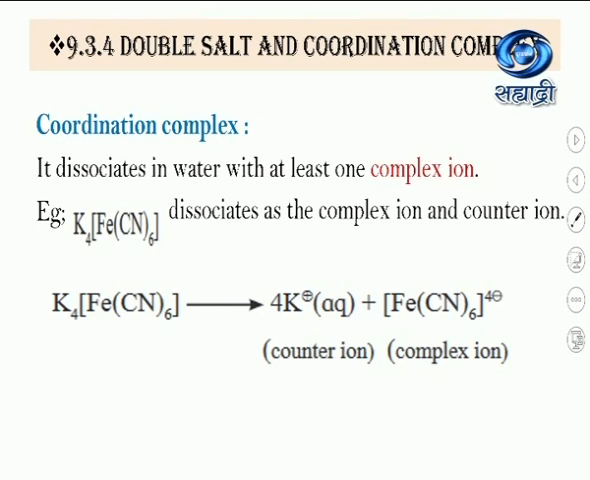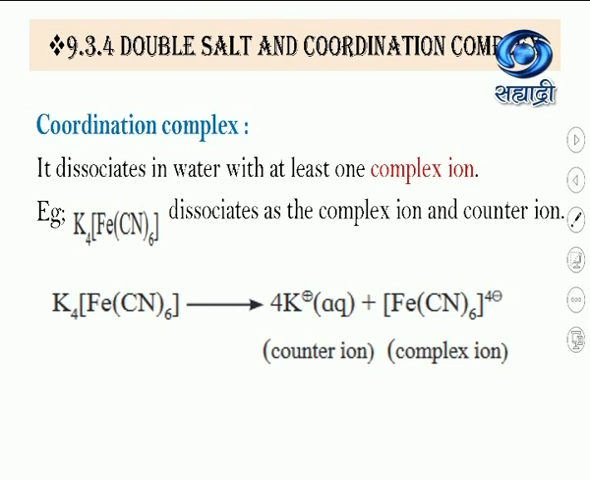For example, K4[Fe(CN)6]. When it dissociates, it gives 4K+, which are called counter ions, and one complex ion, that is [Fe(CN)6]4-. Complex ion concept we saw in the last session.